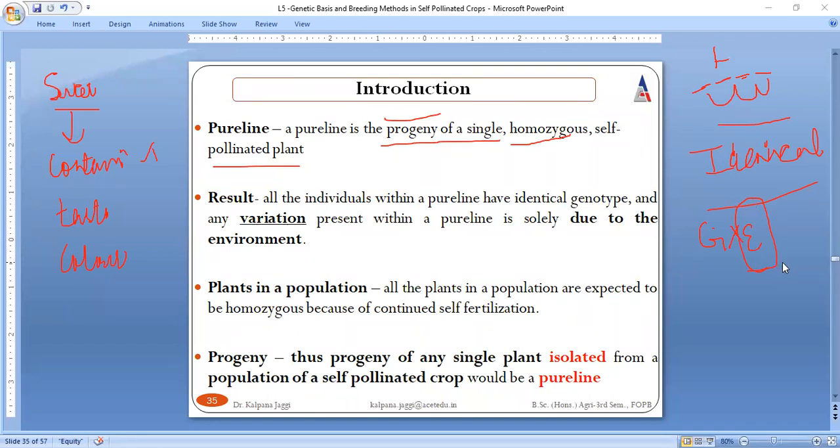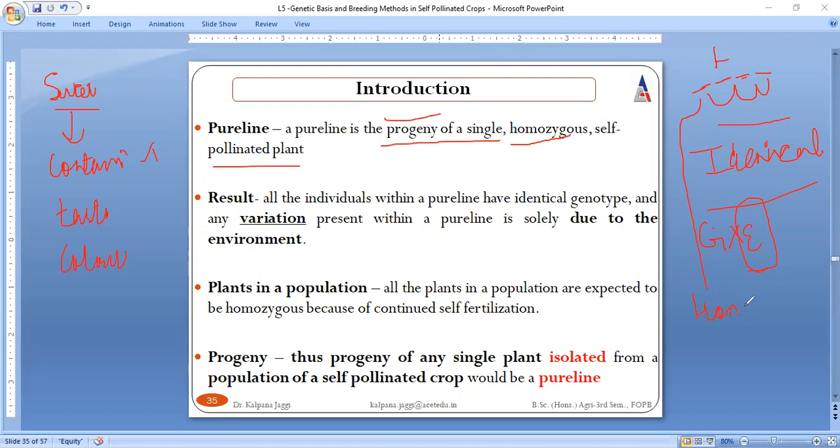Then we can say whatever plants are present in this population, they all are going to be homozygous to each other. So all the plants within this population are homozygous.